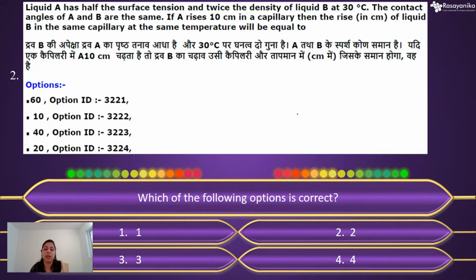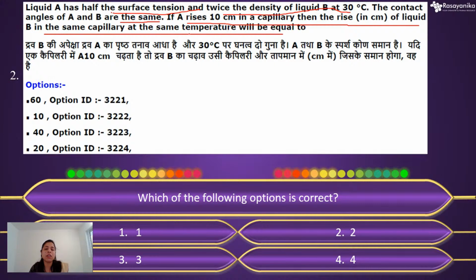Yeah, question number 2. This is another question from your physical chemistry. The question is, liquid A has half the surface tension and twice the density of liquid B at 30 degrees Celsius. The contact angles of A and B are the same. And if A rises 10 centimeters in a capillary, then the rise of liquid B in the same capillary at the same temperature will be equal to what?